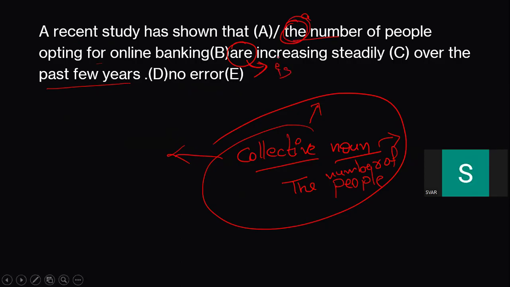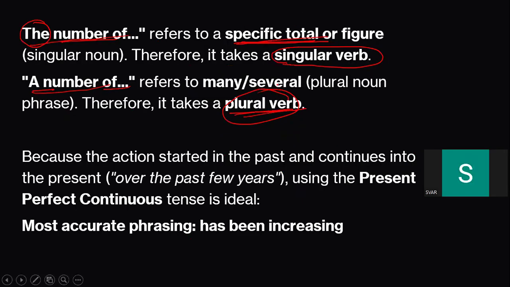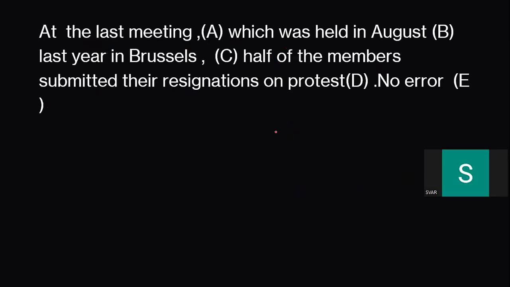Whereas if you go to higher standards, here you would have to proceed with has been increasing. But we are only asked about the error, so we need to stick to this. So here the answer would be is. Okay. Next, read the next sentence.